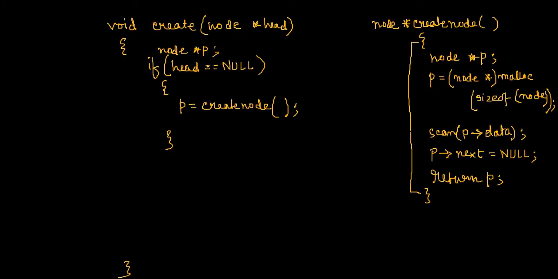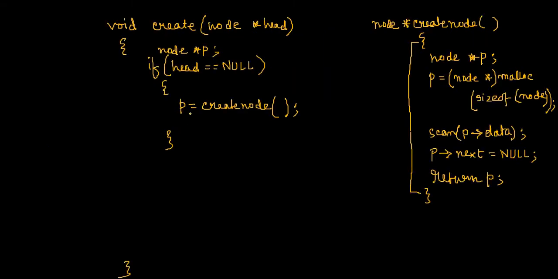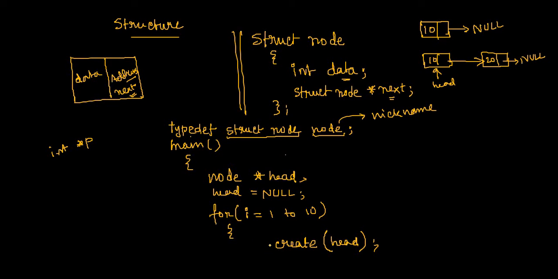Whatever change was done in P is not being reflected in head because you have not returned P, first of all. If you return this P, you should have something to hold it over here, that we have seen in functions.